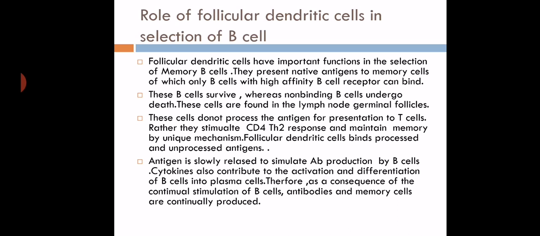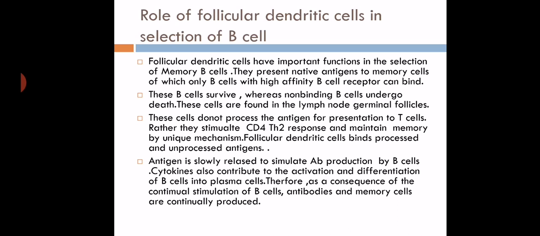These B cells survive, whereas non-binding B cells undergo death. Those B cells which do not have affinity towards the antigen undergo apoptosis. Apoptosis means programmed cell death. So automatically those B cells which are not binding, or which do not have affinity towards the antigen, get automatically destroyed. That is apoptosis.